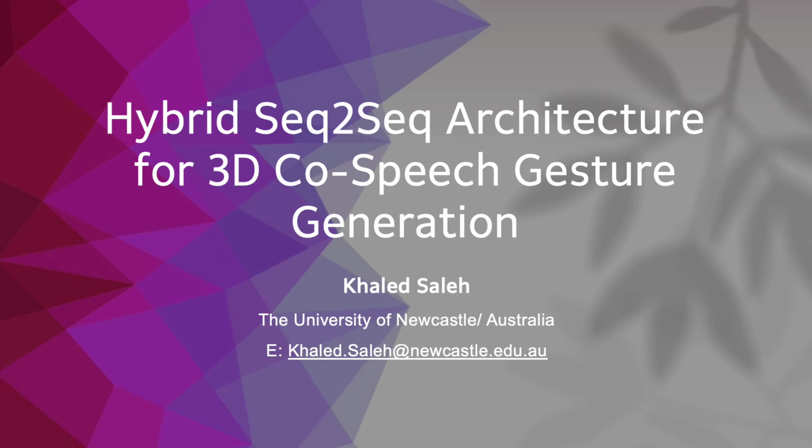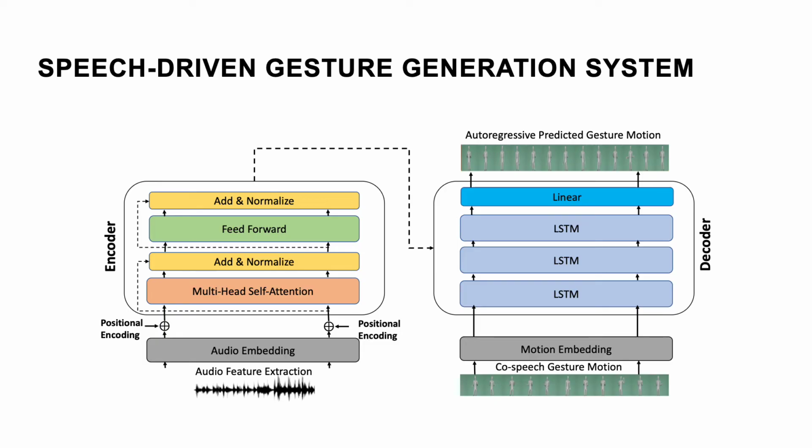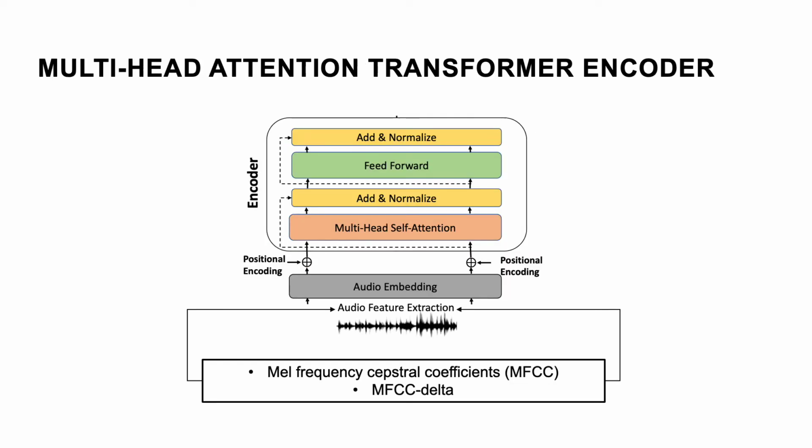Hello. In this presentation, we describe the co-speech gesture generation system developed by the DSI team for the GENEA Challenge 2022. In our proposed framework, it features a unique hybrid encoder-decoder architecture based on the transformer network for the encoder and recurrent neural networks, specifically LSTM for the decoder. Here we describe our encoder in more detail.